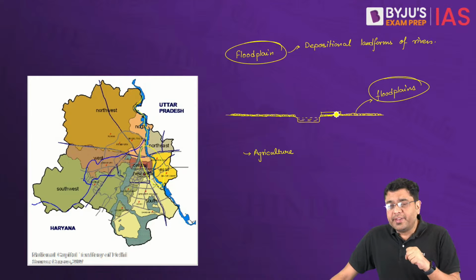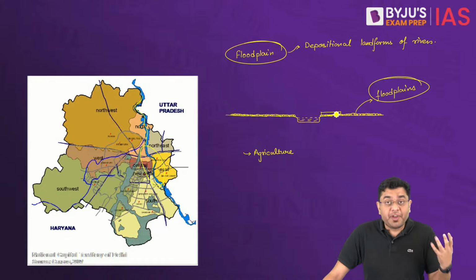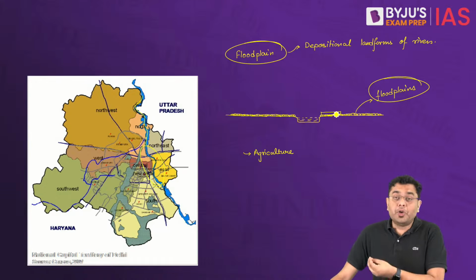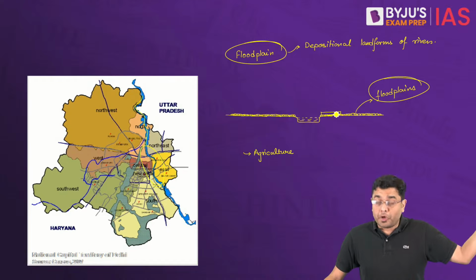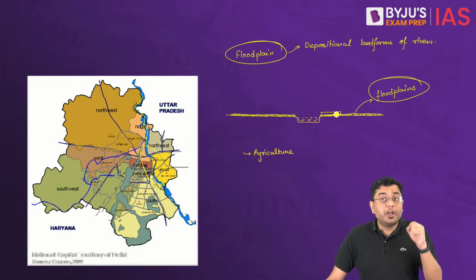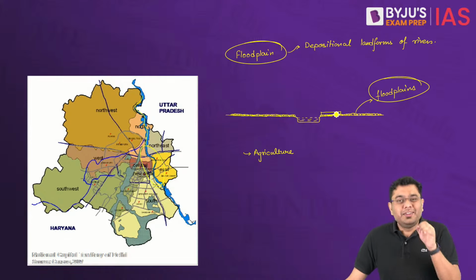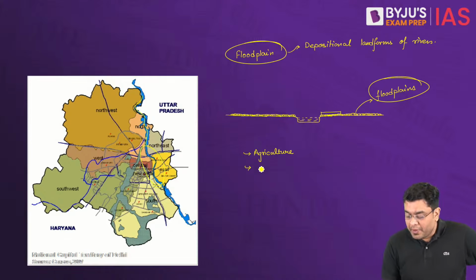Now, in those cases, where do the migrant workers and migrant laborers settle? Where will they live? Because affordable housing in itself is a very rare commodity. An individual who has migrated from their home state for the lack of economic income won't be buying a house in a posh society of a major urban city. So where do they settle? The majority of the urban migrants settle down in the floodplains. So, migrant and poor population.